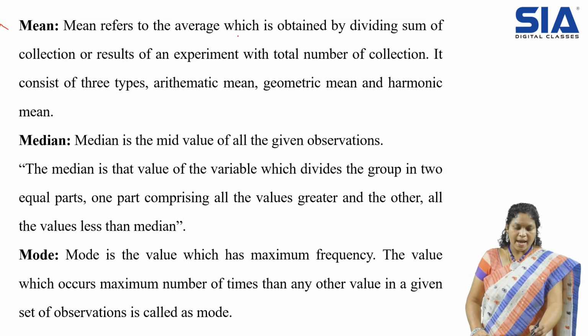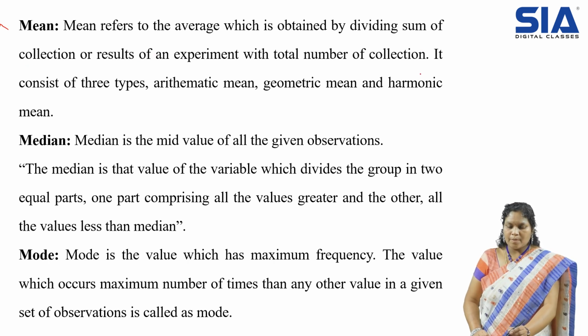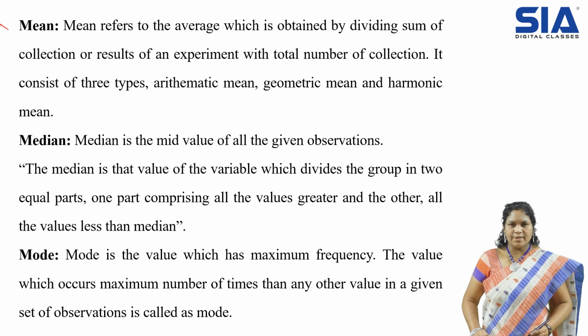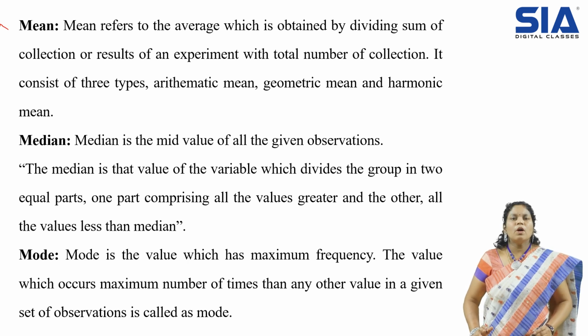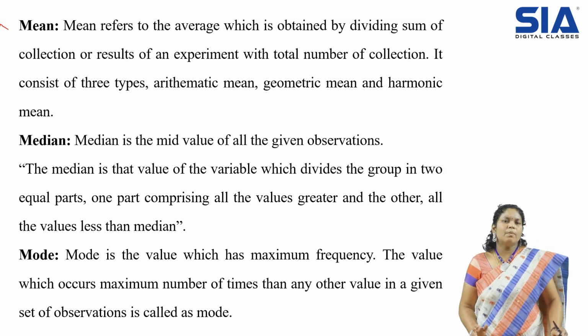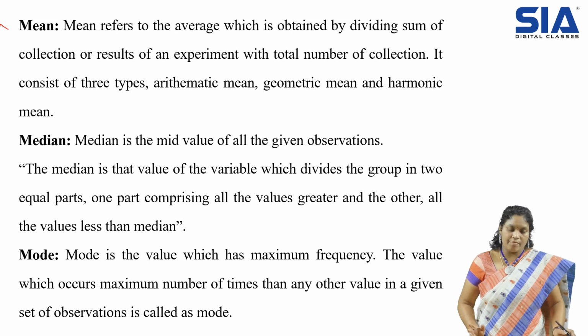So mean refers to average, which is obtained by dividing the sum of a collection or results of an experiment by the total number of the collection. The same as what we have discussed. Add up all the values in the given data and divide by the total, how many are there. You divide it, and you get the answer for mean. So whatever we discussed earlier, the same, mean means generalized average itself.